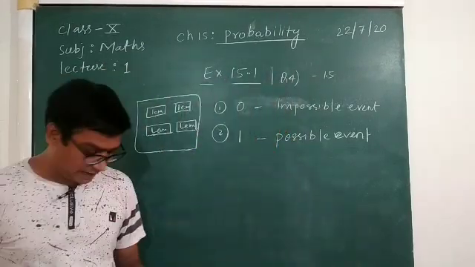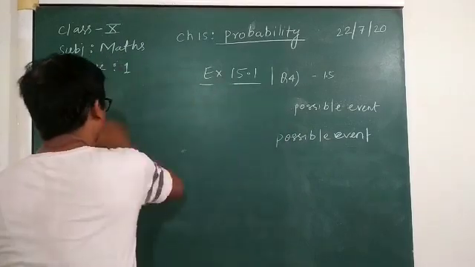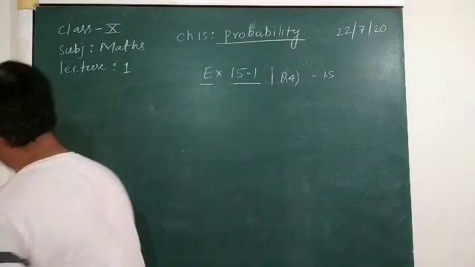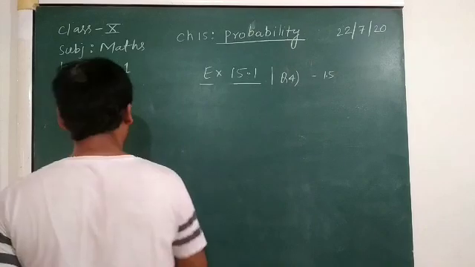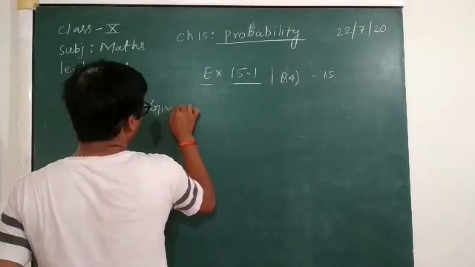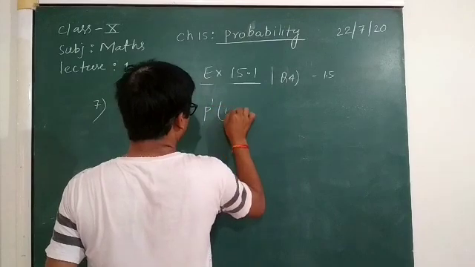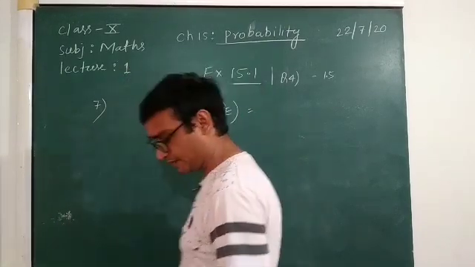See, we will write first, given here: probability of the event not occurring is equal to, what is given?